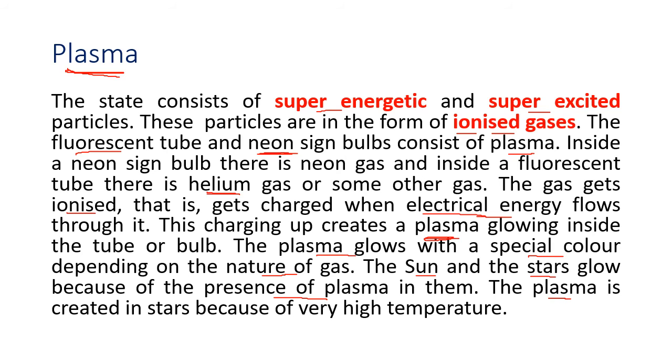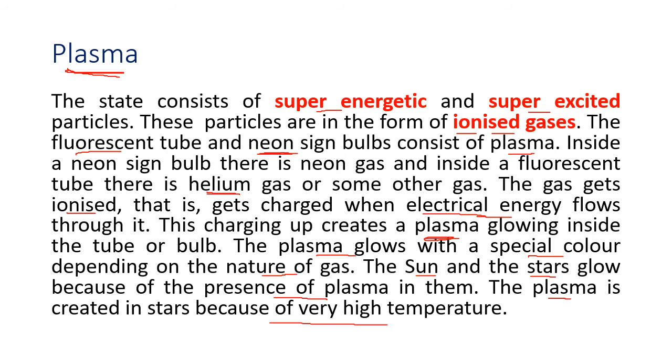The plasma in stars is because of very high temperature. The sun is very hot, and there are stars much hotter than the sun. There are some stars that are 700 times hotter than the sun. So at such a high temperature, the gas turns into superheated gas called plasma. So plasma is the fourth state of matter, and I have tried to give you a little information on plasma.